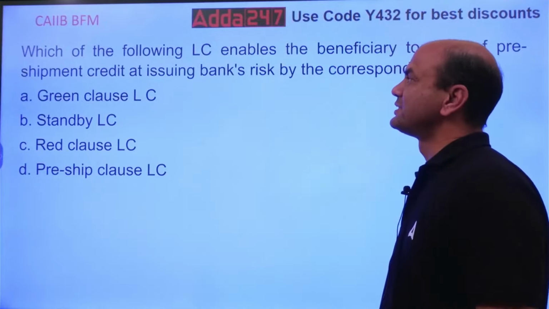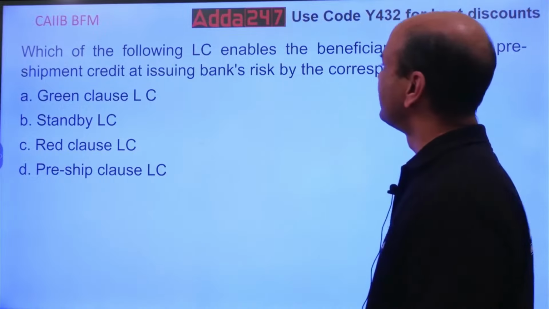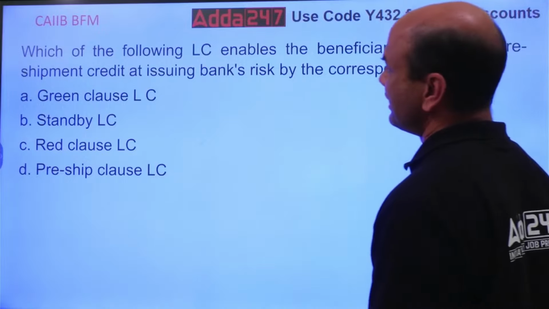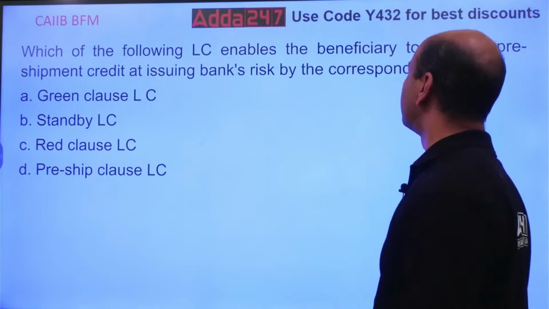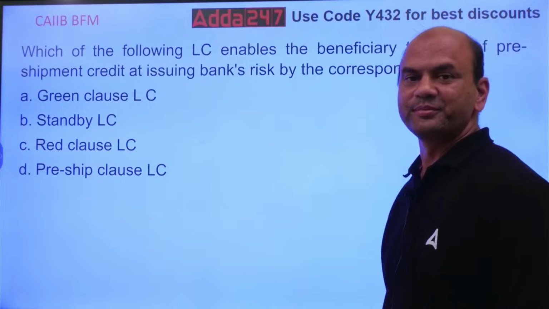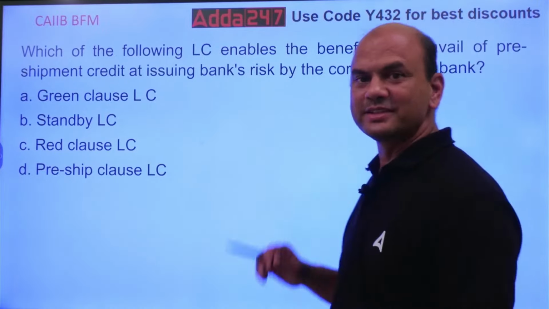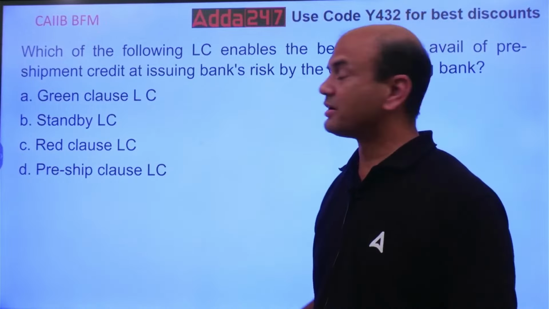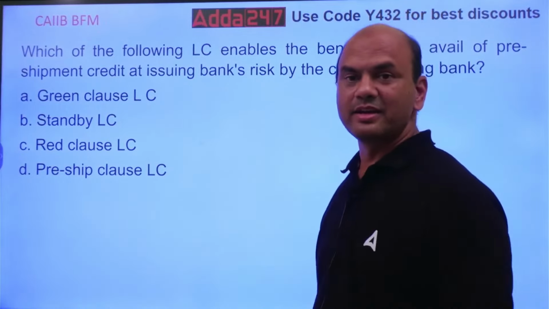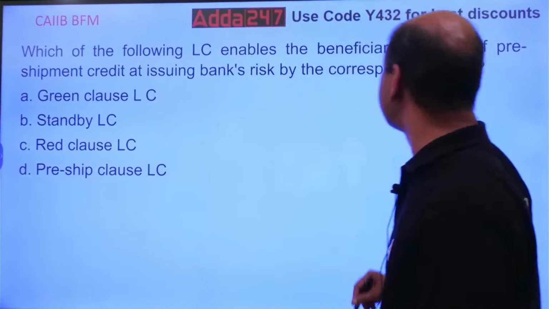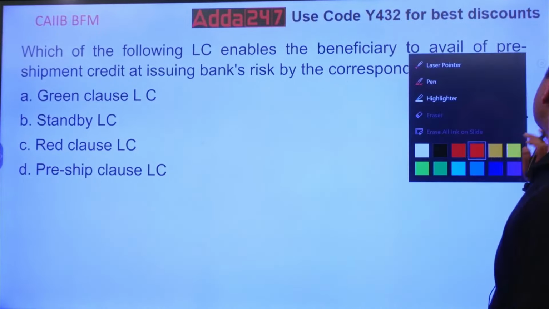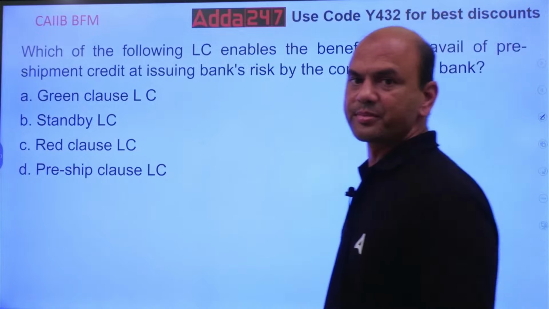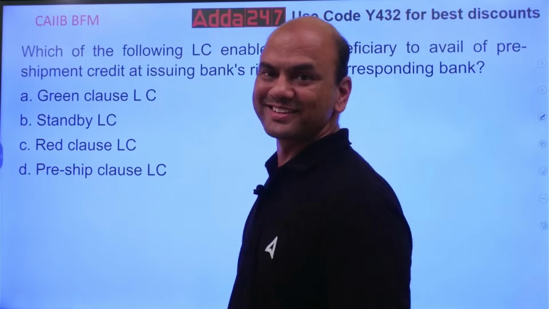Which of the following LCs enables the beneficiary to avail a pre-shipment credit at the issuing bank's risk by the corresponding bank? So pre-shipment credit, which LC will allow the pre-shipment credit? Firstly, what is pre-shipment credit?